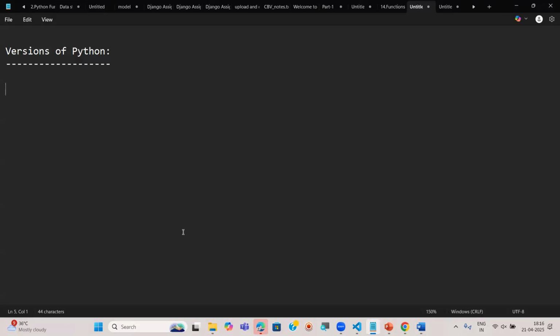Now see, basically in these Python versions, in total we have three categories. One is the 1.x series version of Python. Next, the 2.x series. Next, the 3.x series. I repeat once again.